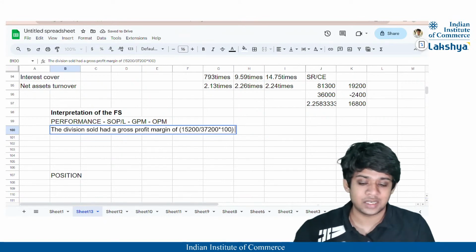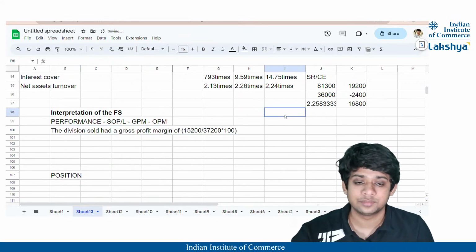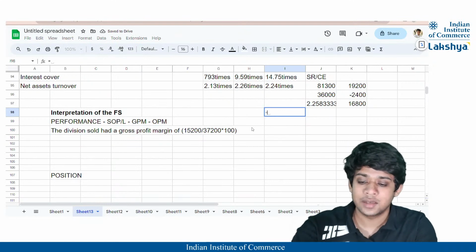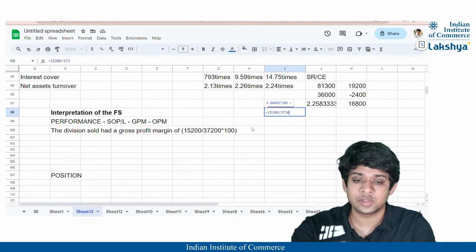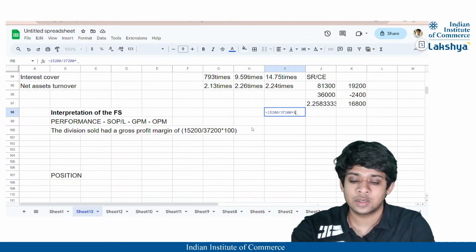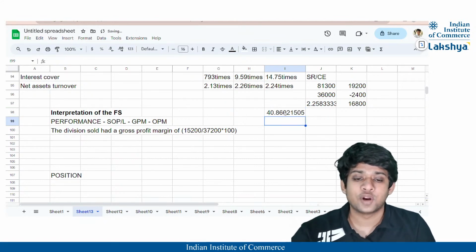Let me calculate it here. 15,200 divided by 37,200 into 100 gives me 40.86, say 40.9%.